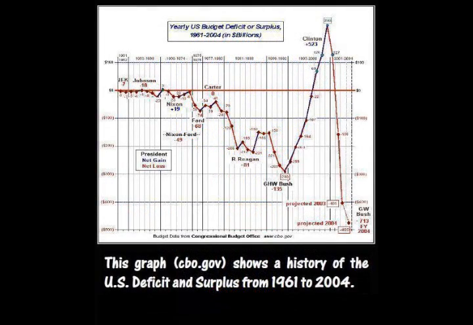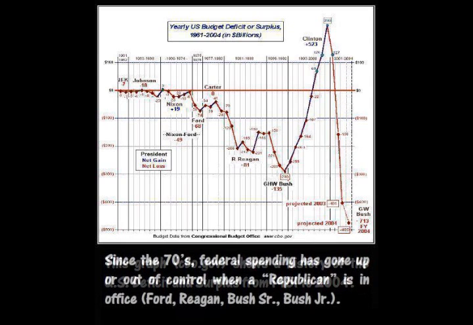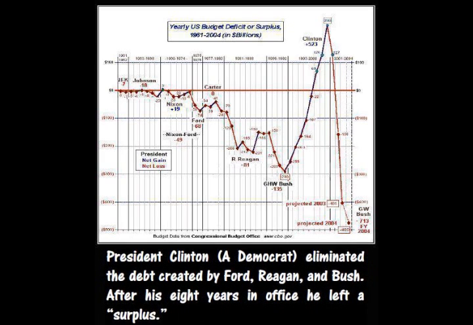This graph shows a history of the United States deficit and surplus from 1961 to 2004. Since the 70s, federal spending has gone up out of control when a Republican is in office: Ford, Reagan, Bush Sr., and Bush Jr. President Clinton, a Democrat, eliminated the debt created by Ford, Reagan, and Bush. After his 8 years in office, he left a surplus.